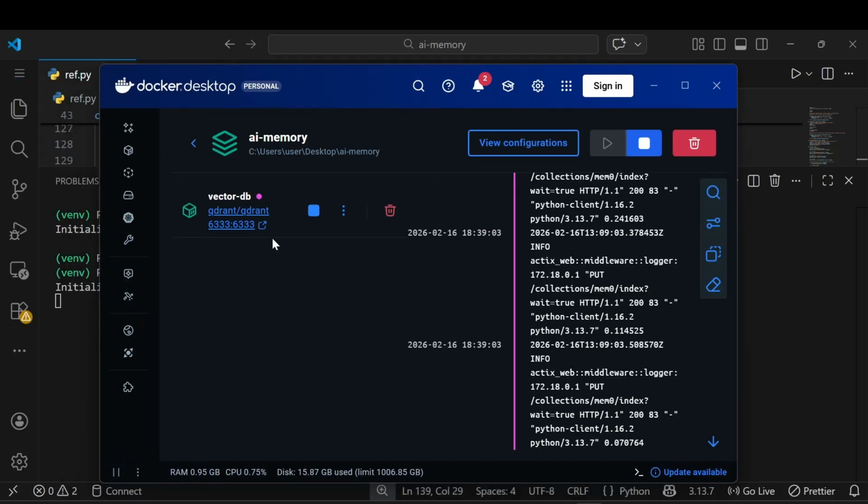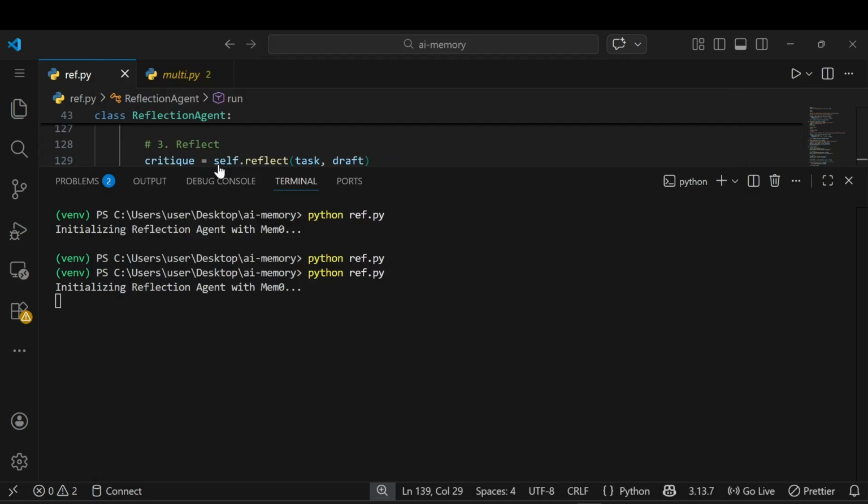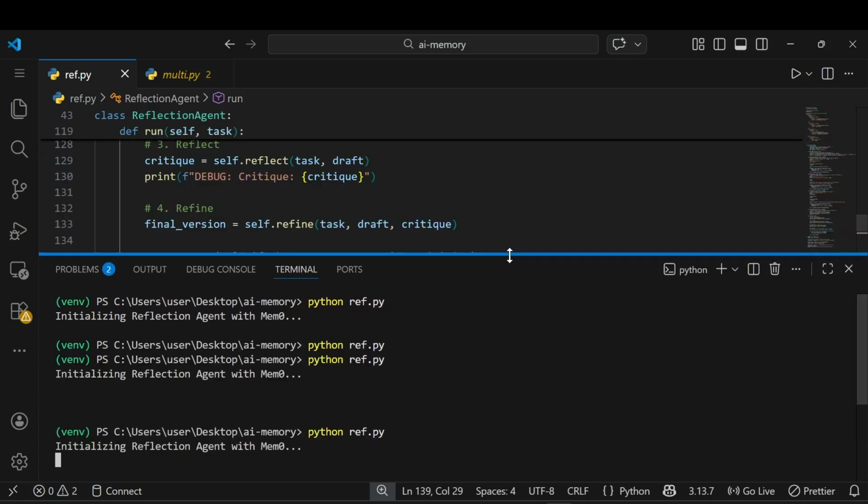Yeah, I have my vector DB running, so make sure you have it also.